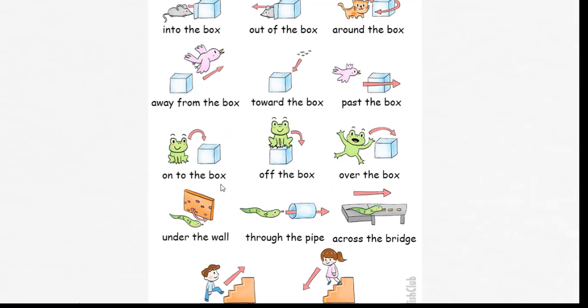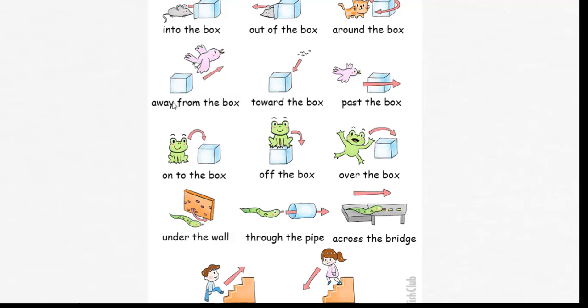Now again, we have illustrations here. So here we have the mouse is moving into the box. Into is a preposition of movement. The mouse is moving out of the box. The cat is turning around the box. Now, when you have this circular movement, we call it round.